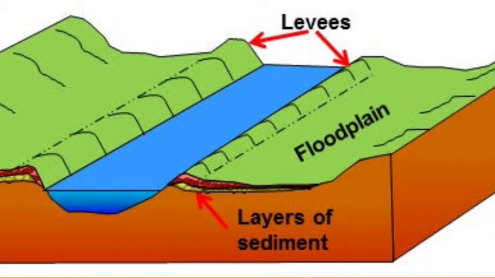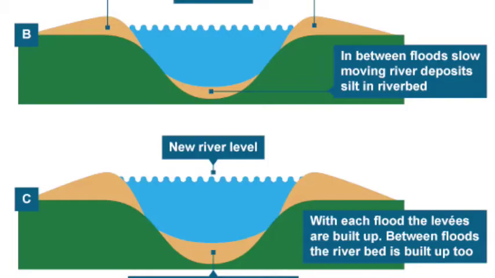So during the flood, the flood water comes again. The river bed may have become too high as a result of this deposition, so the river changes its course and cuts a new path. This results in the river constantly changing its course. Course means the way across a plain.